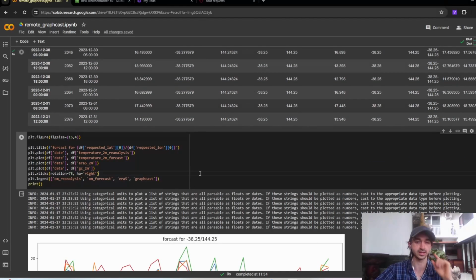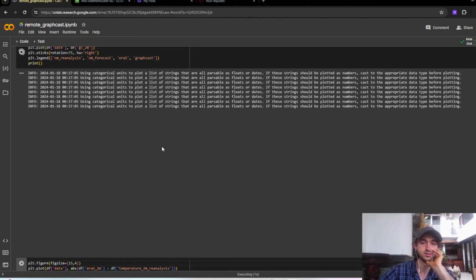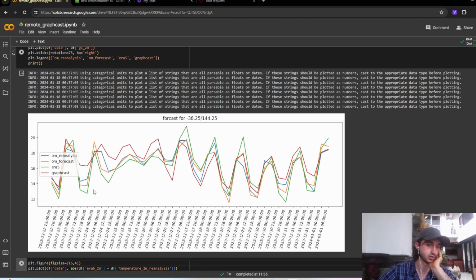Okay, so this is what the data frame looks like, and now we'll just plot all four of those pieces of information against each other. Okay, so here we go. We have GraphCast in the red, we have the OpenMeteo reanalysis, and we have the ERA5 in the green. This is obviously the day-night curve. So you have midday, and then it goes down to 6 p.m., and then it goes up at midnight, and then it sort of stays constant at 6 a.m., and then it goes down again. It kind of repeats that. You can see it's kind of reversed, like you'd expect it to be hot at midday and cold at midnight. This is because the data I'm gathering is from this latitude and longitude, which is basically Melbourne, Australia, where I live. Obviously, the sun's upside down in Melbourne, so that's what's causing this.